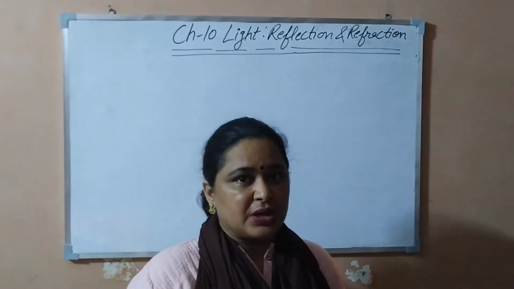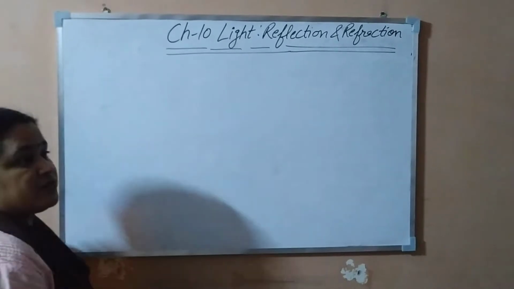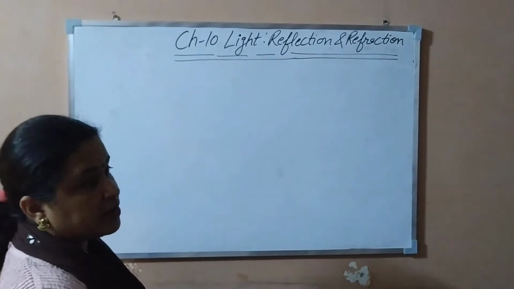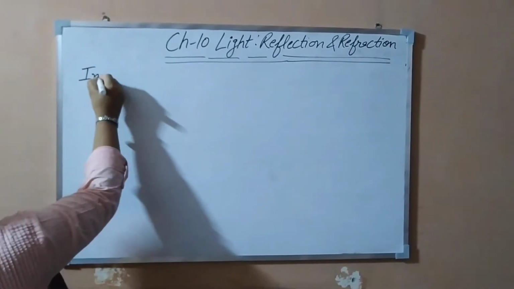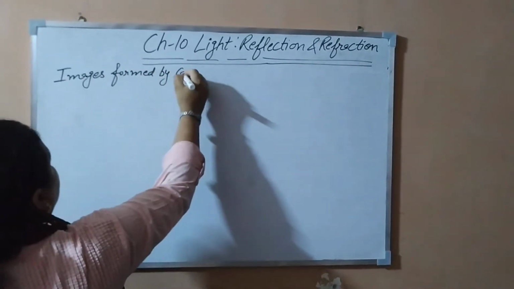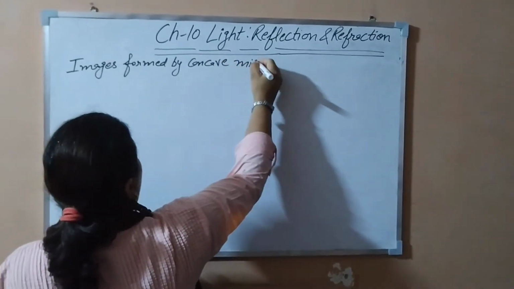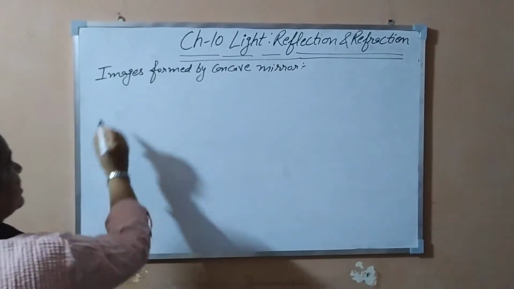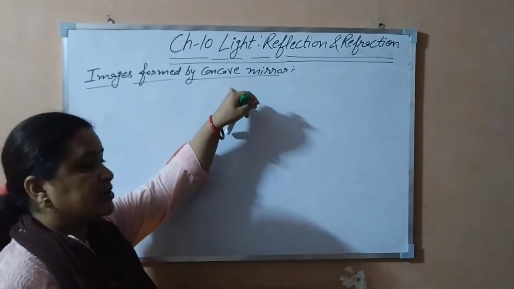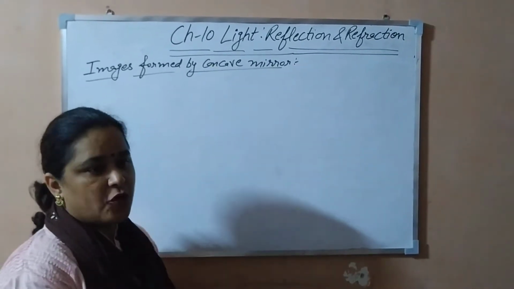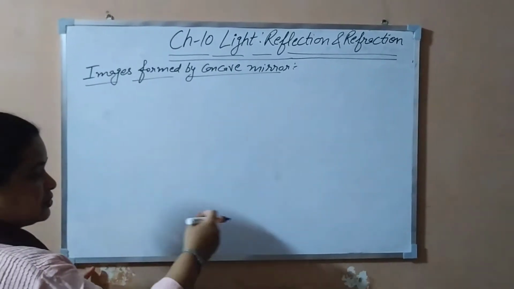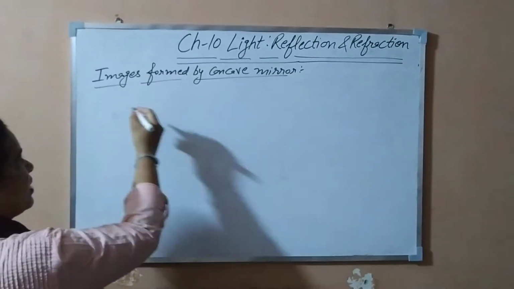So let's start today's topic. As you know, in the earlier class we have done the rules for image formation by the concave mirror or spherical mirror. Today we will do the images formed by concave mirror. By concave mirror only we will do today, when the object is situated at different positions in front of the concave mirror. First of all, whatever mirror we have, we will find out the rough focal length of that concave mirror. According to that, we will put the object at infinity, beyond the center of curvature. So one by one, let's see those cases.